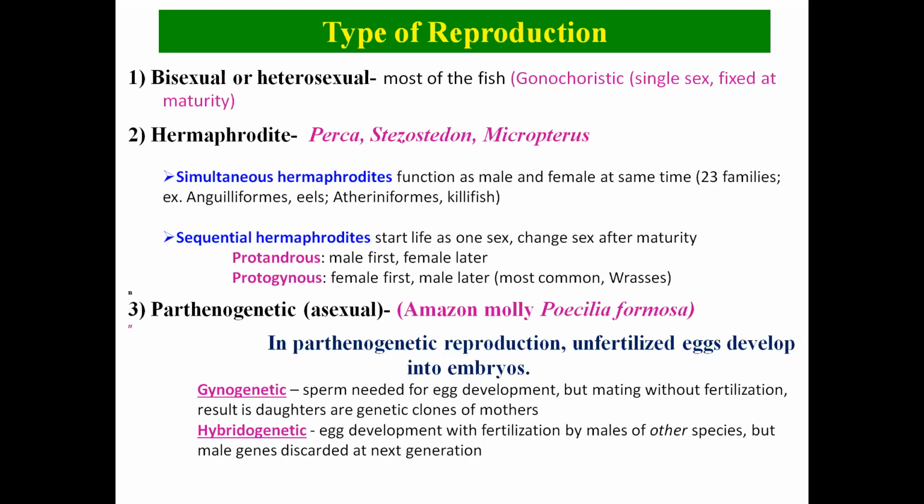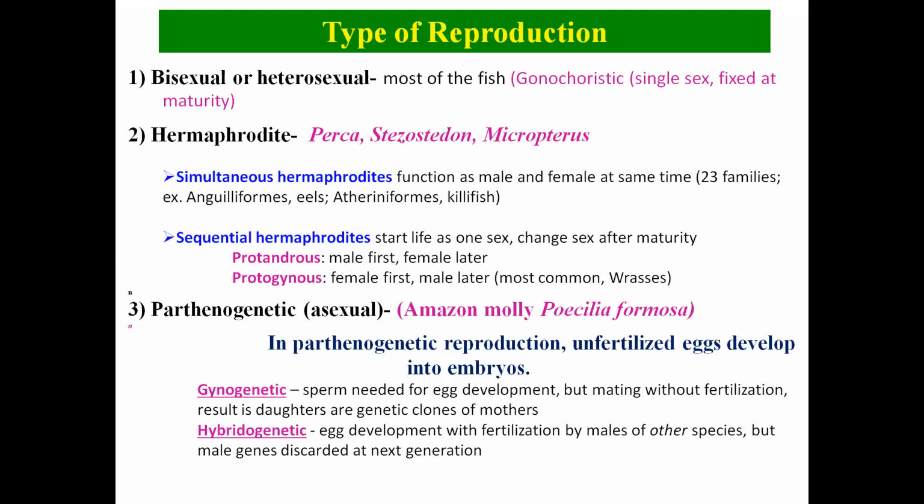Hermaphrodite means animals which have both organs or systems which can produce male and female gametes in the same body, in the same individual. This also has two divisions: one is simultaneous and another is sequential. Simultaneous means what? लगातार या साथ में.